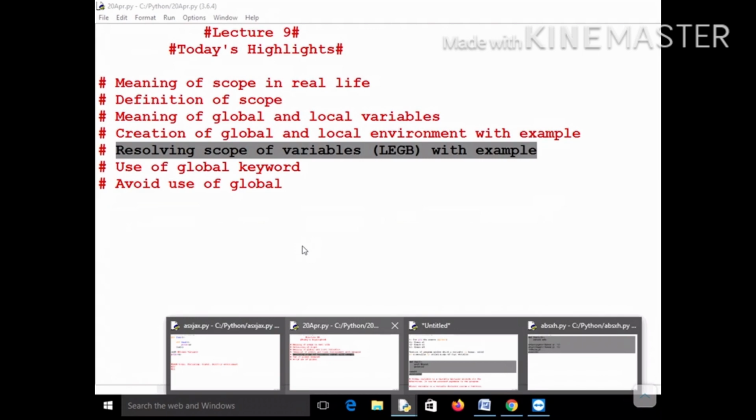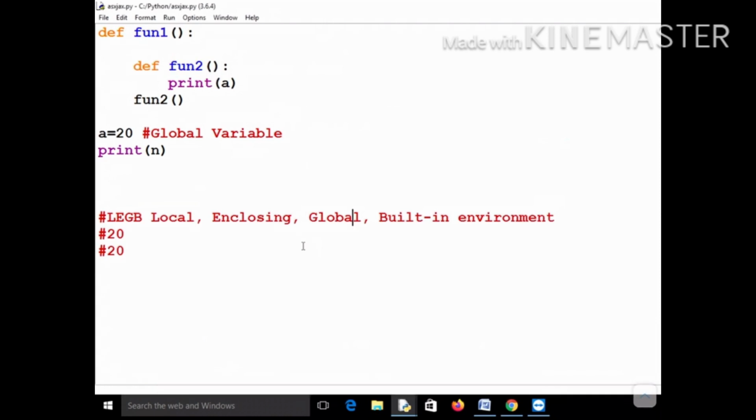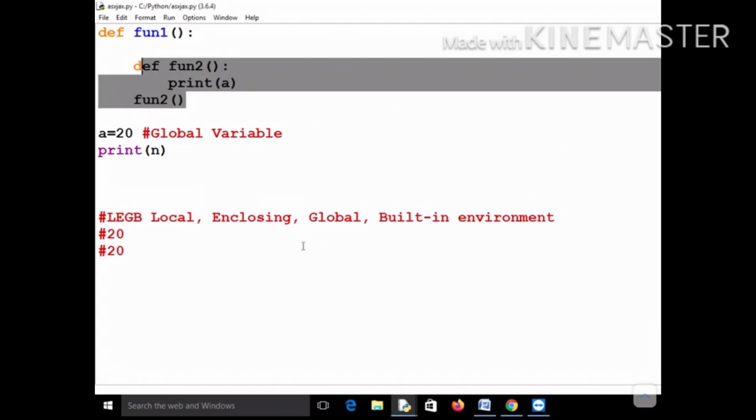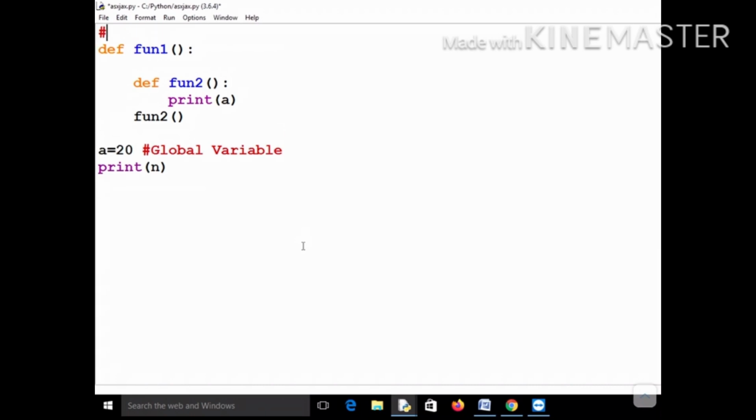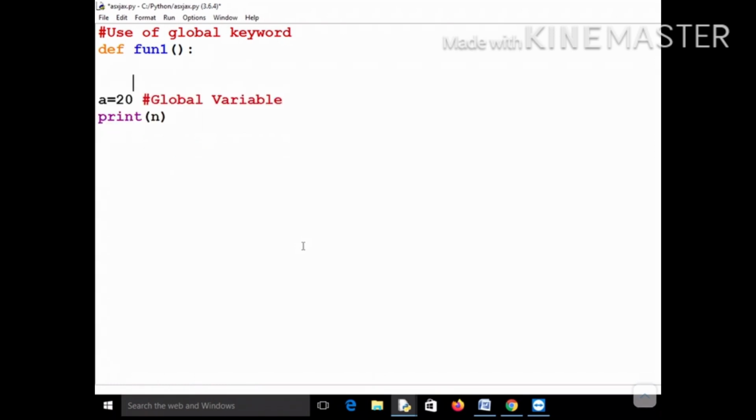Now let's see the use of the global keyword. What is the global keyword? The next topic that we are going to see is the use of the global keyword. Let's suppose that you write it like this: print a. What will happen? Now you know that first it will look in the local environment, and let's call this function fun1.